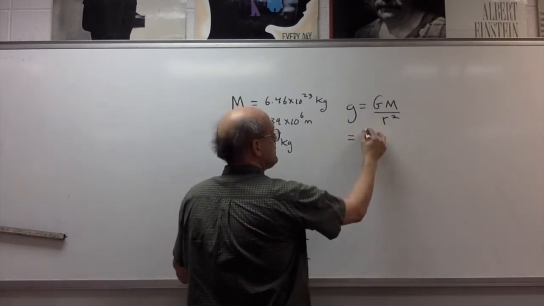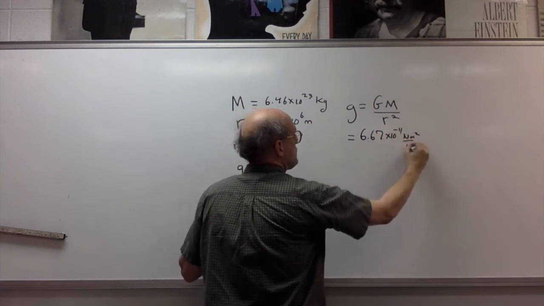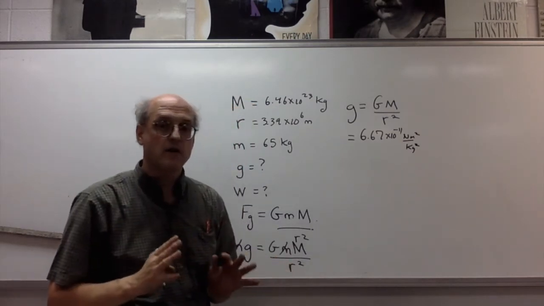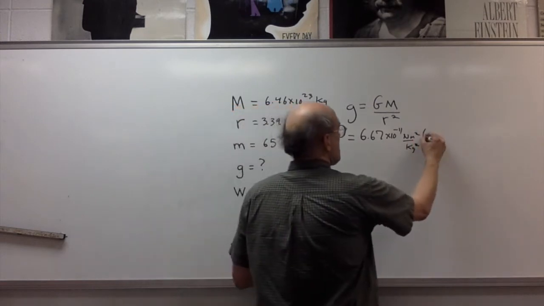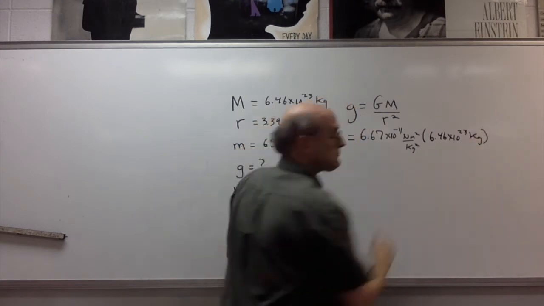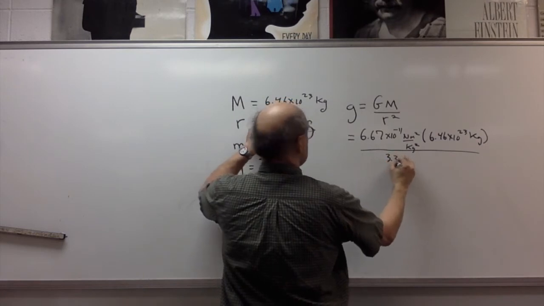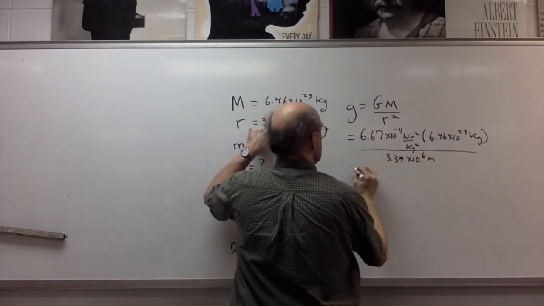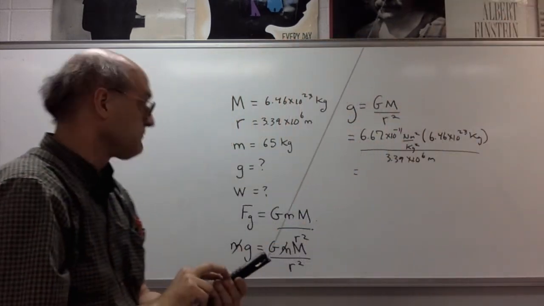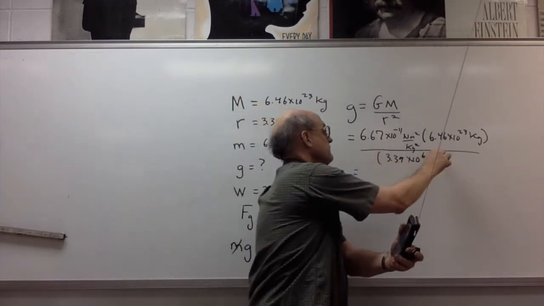So substituting, we have 6.67 times 10 to the negative 11 newton meters squared per kilogram squared. Remember, that was determined by Henry Cavendish in 1798. Newton did not know that number. Times the mass of Mars, 6.46 times 10 to the 23rd kilograms, divided by the radius, 3.39 times 10 to the 6 meters. So let's see what g is, the acceleration due to gravity. Now, this is squared, almost forgot.